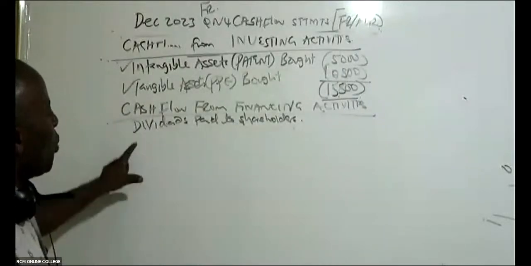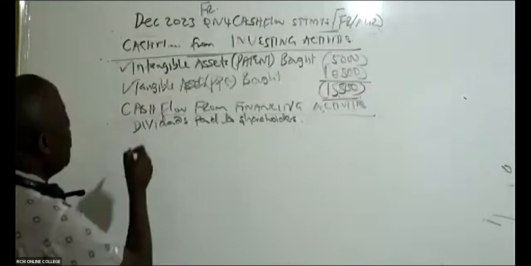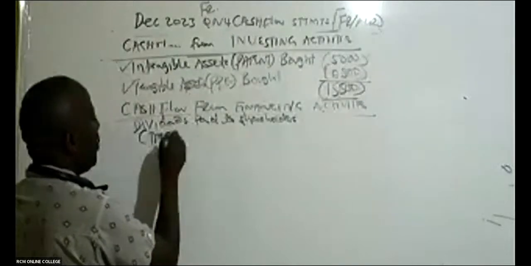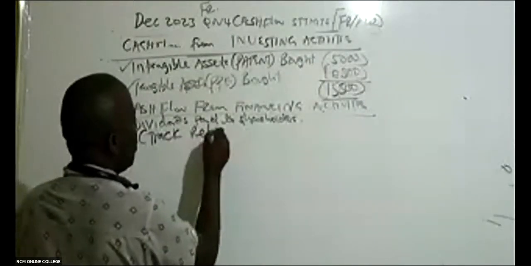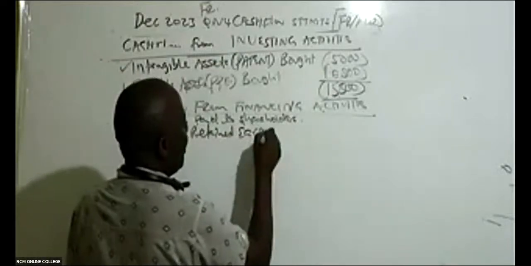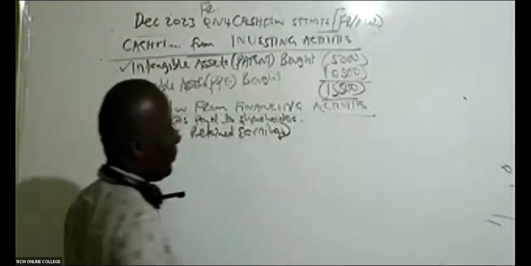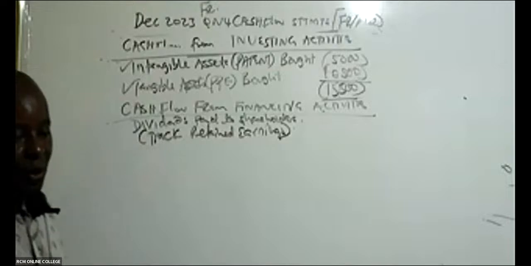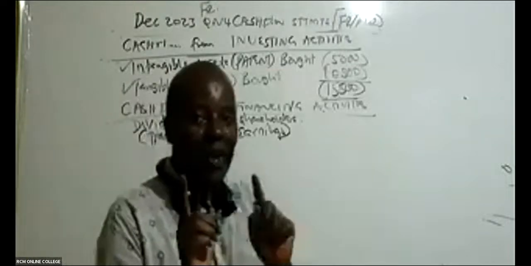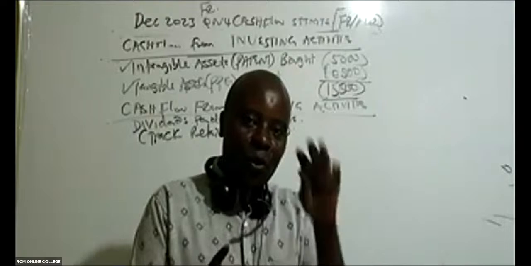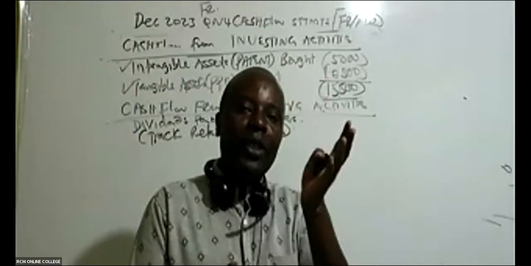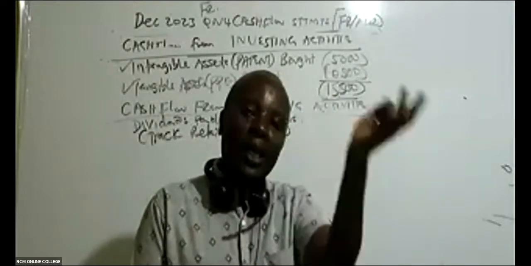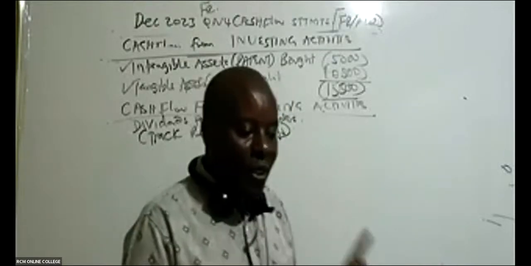And how do you get to know the dividends paid to shareholders? You track the retained earnings account, because you see there is a relationship between retained earnings and the dividends. You know, when you make your profits, it's either you retain or you give out some dividends. So go to your retained earnings.